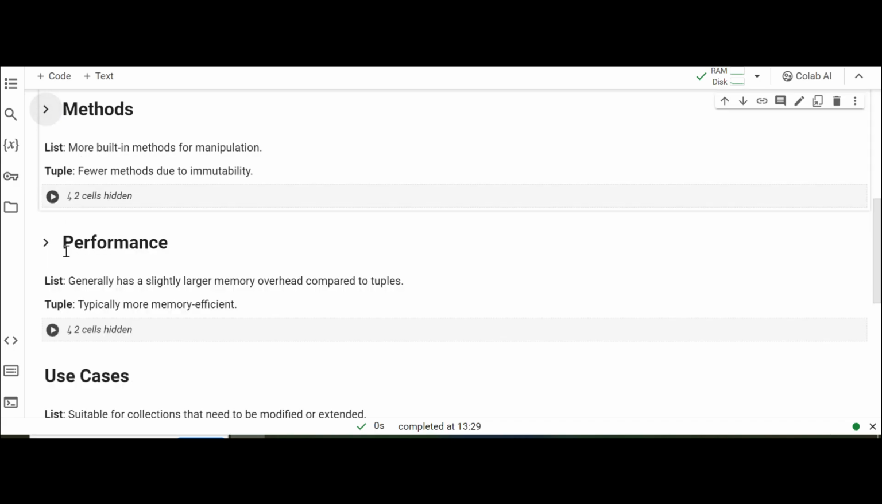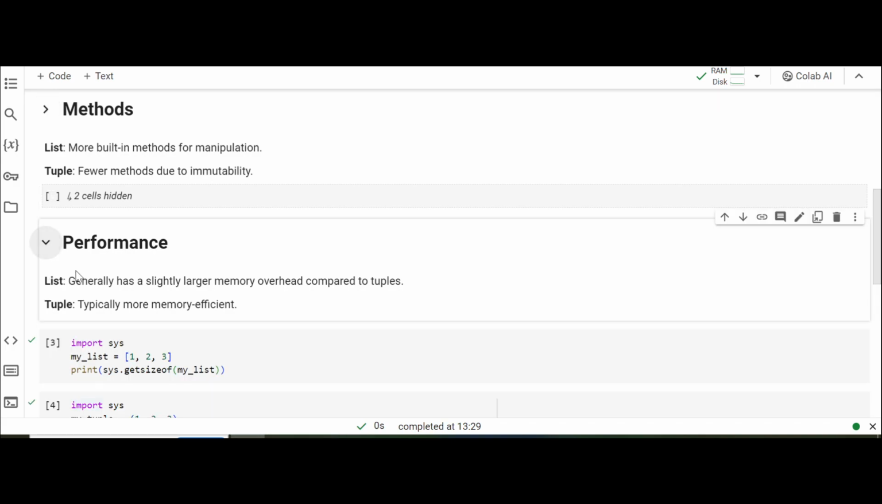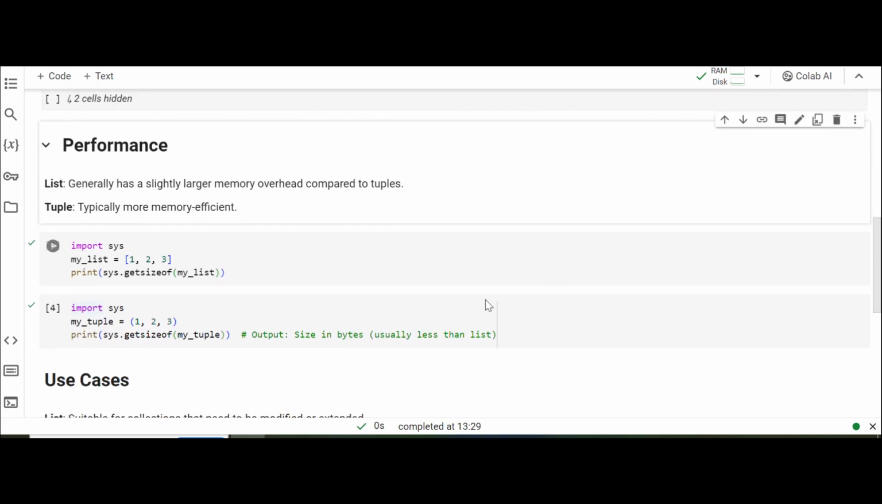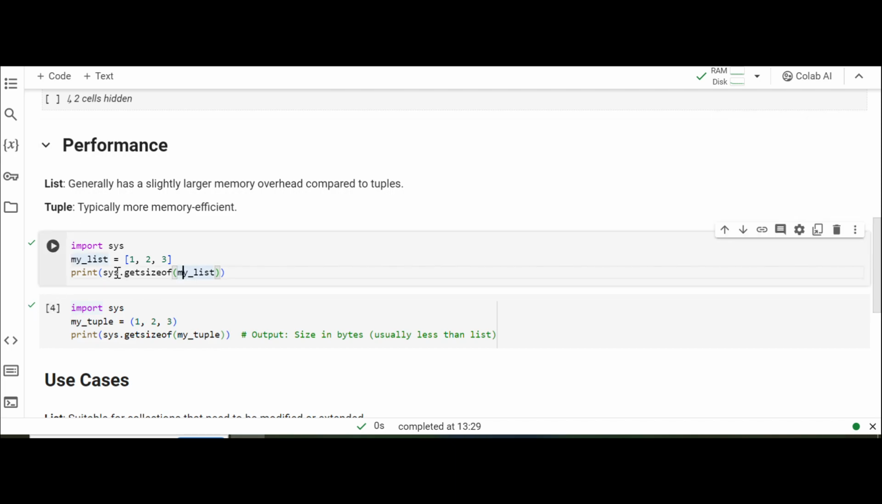And coming to performance, lists mostly occupy more memory overhead compared to tuples, whereas tuples are more efficient and the performance is good when compared to lists. And in any situation, if you don't want to modify or add any elements, it is better to use a tuple when compared to a list. Suppose here we have 1, 2, 3.